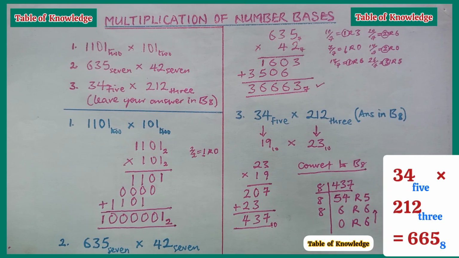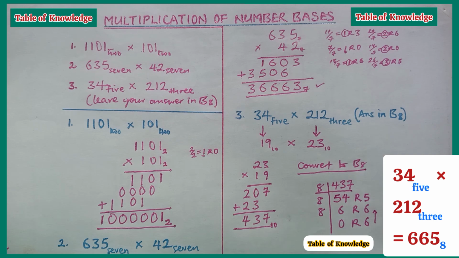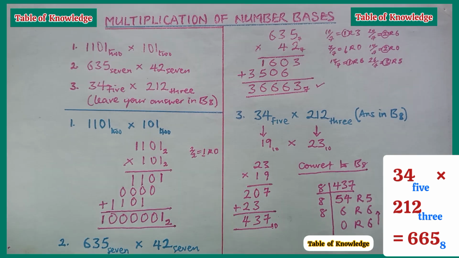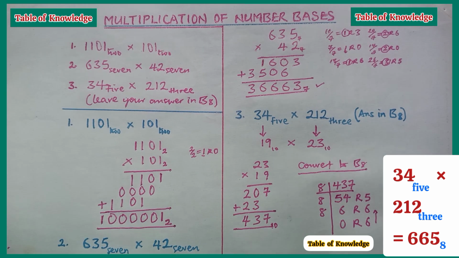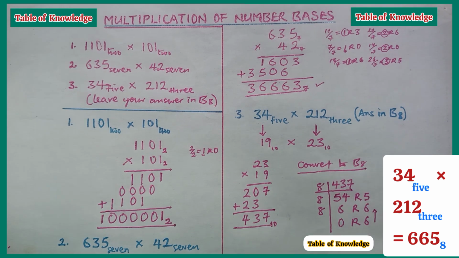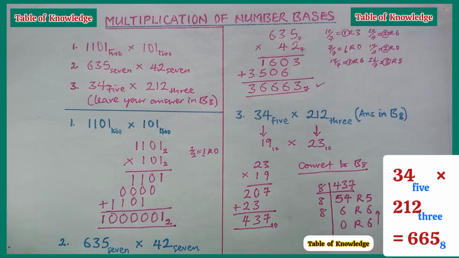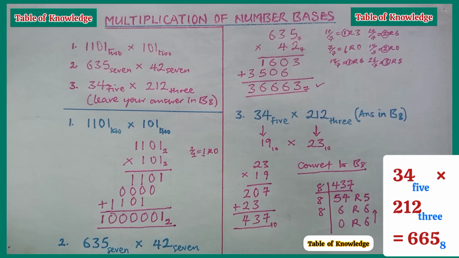So 34 in base 5 times 212 in base 3 equals 665 in base 8. That becomes the answer.